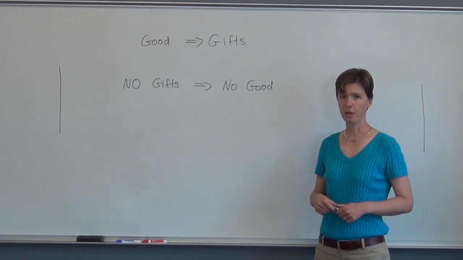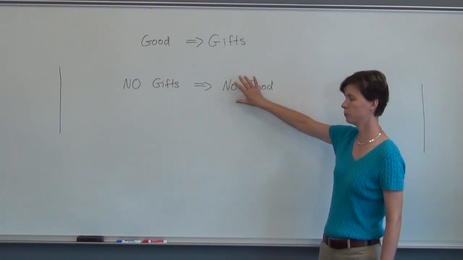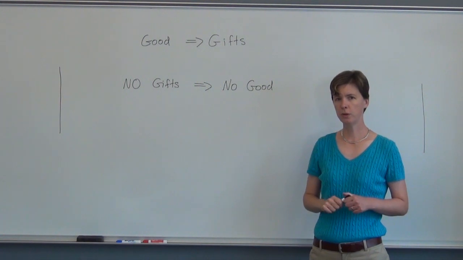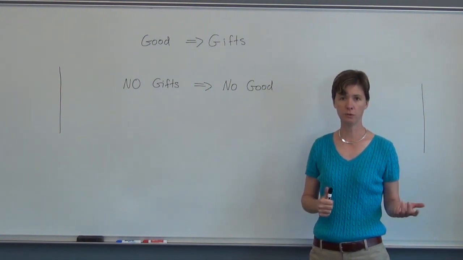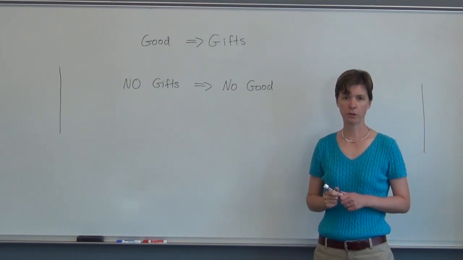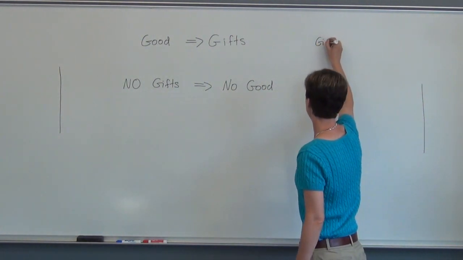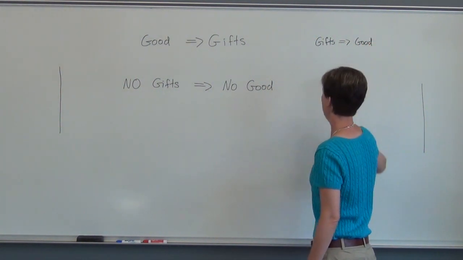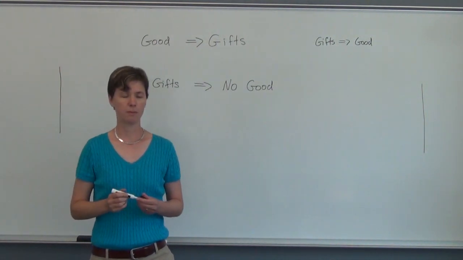We have just said that these statements are logically equivalent, meaning that if this one is true, then so is this one, and if this one is true, so is this one. But what if we try to apply the same kind of reasoning to converses? Is a converse logically equivalent to the original statement? So now let's write down gift implies good, and see if maybe we can argue the same way to say that they're logically equivalent.